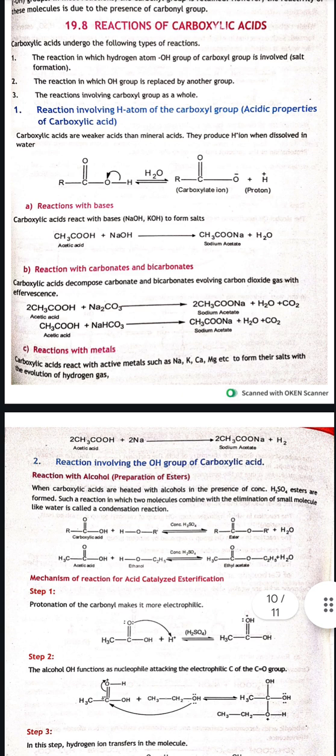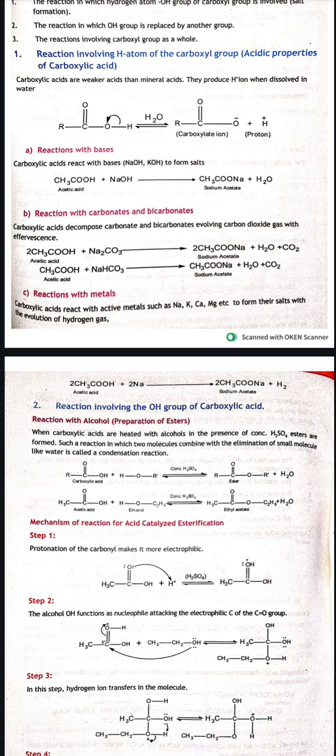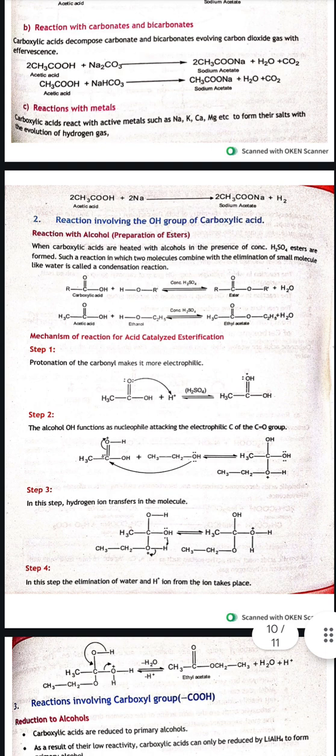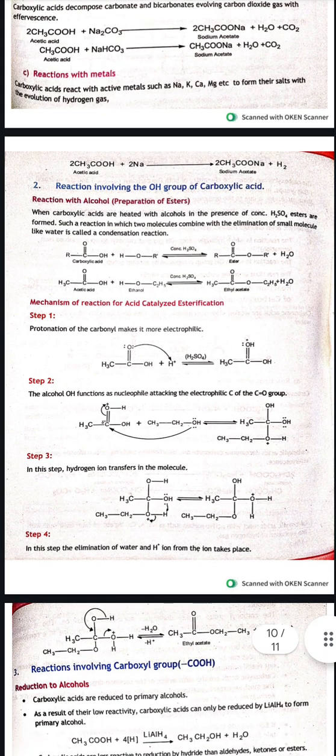First is reaction with bases. The sodium will get attached in acetic acid instead of hydrogen, and the resulting product is sodium acetate plus water. Reaction with carbonates and bicarbonates. Acetic acid will combine with sodium carbonate and sodium bicarbonate to give sodium acetate plus water plus carbon dioxide. Reaction with metals. When carboxylic acids are reacted with metals, we also get sodium acetate plus hydrogen gas.